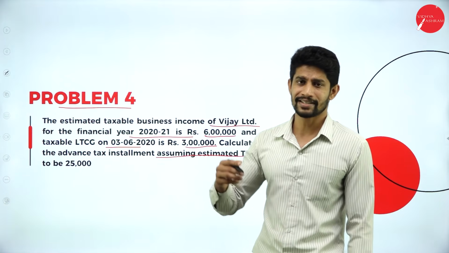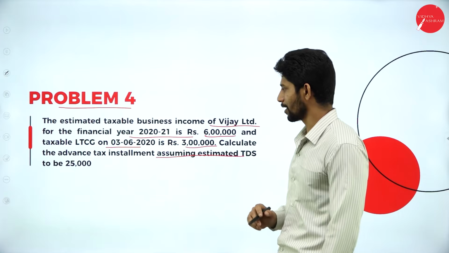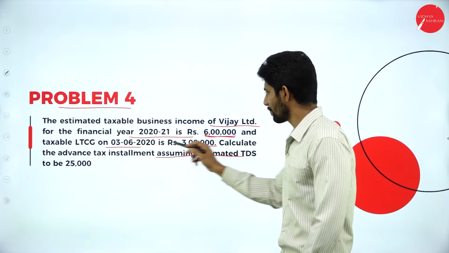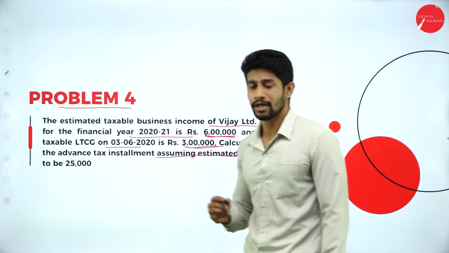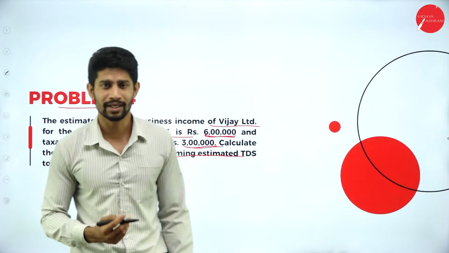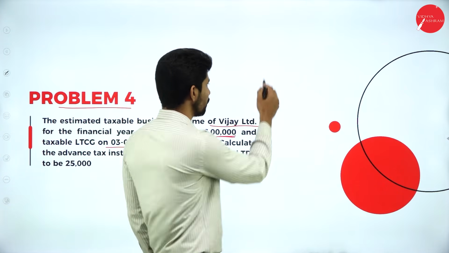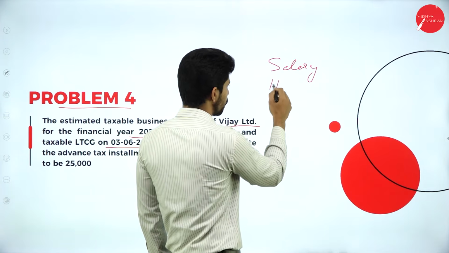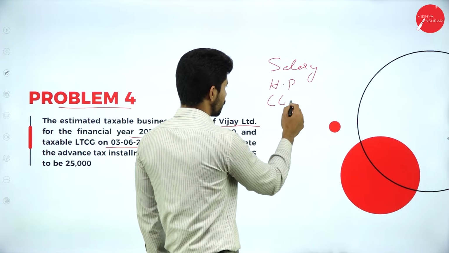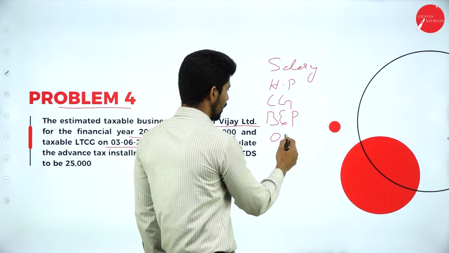That means 25,000 tax is already deducted as TDS. But what is his income for the particular year? His income is 6 lakh plus 3 lakh rupees. While computing the advance tax, you will compute all the heads of income: income from salary, income from house property, income from capital gain, income from business and profession, and income from other sources.